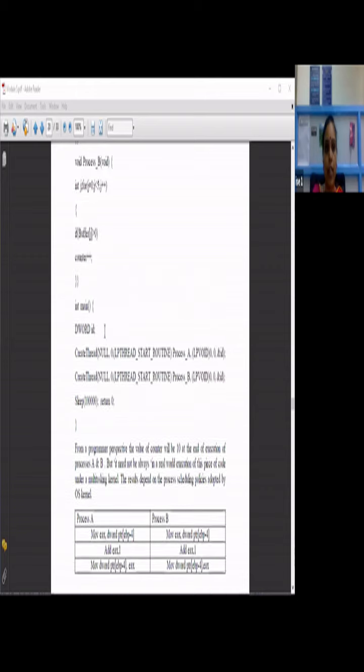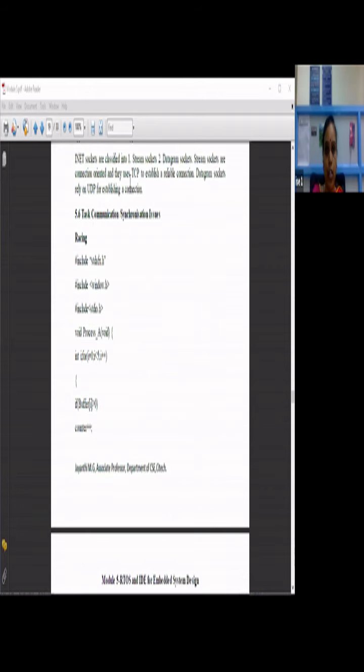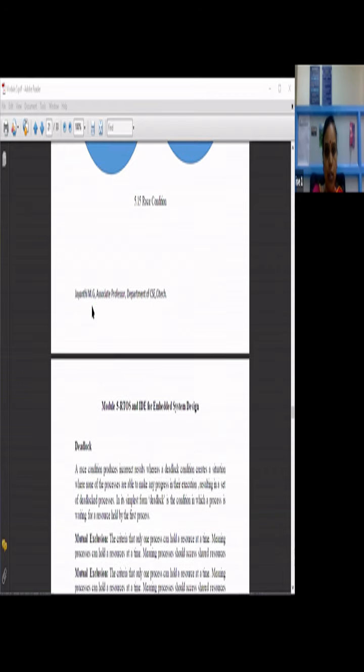You need to check which scheduling technique they have used, and how much time they give for a particular process to be executed. Depending upon that, the counter value will vary. That is what we call synchronization issues in task communication and synchronization.